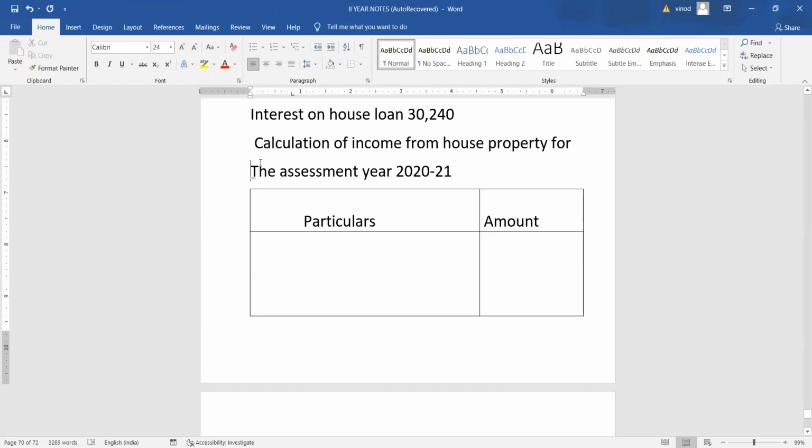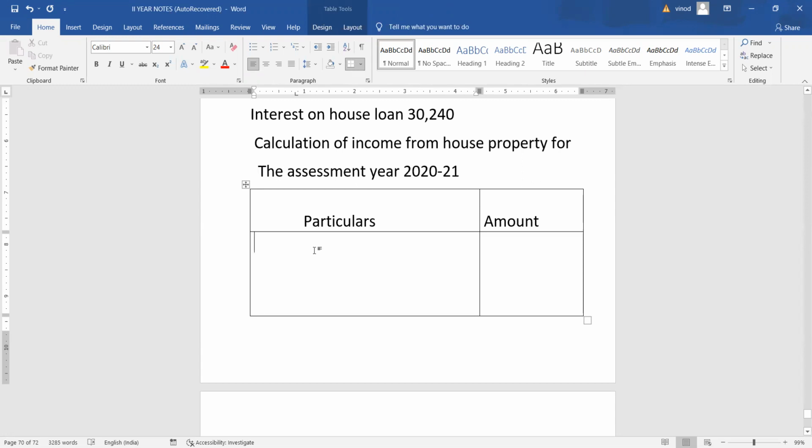This is the pro forma we have prepared. Let's start the solution. First, we need to take gross annual value. Please remember, in no problem will they give gross annual value directly. We need to calculate gross annual value. For that purpose, we have to follow some steps.